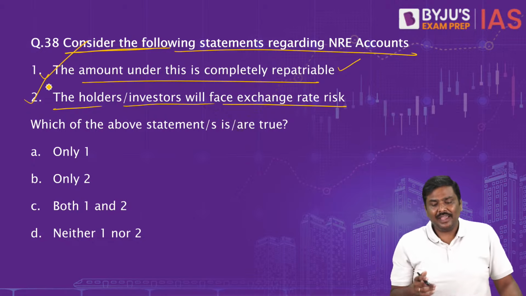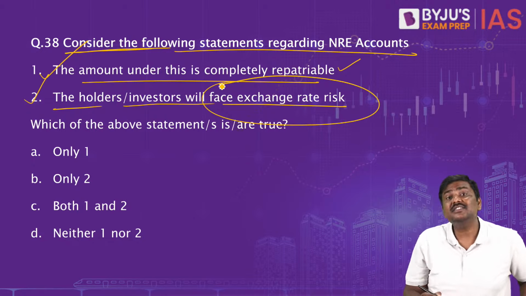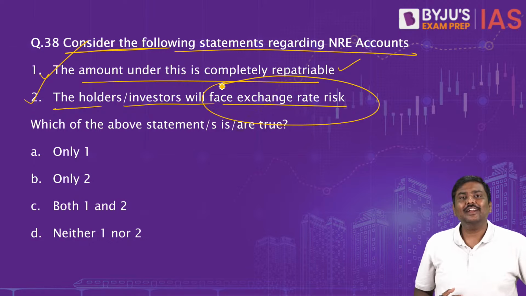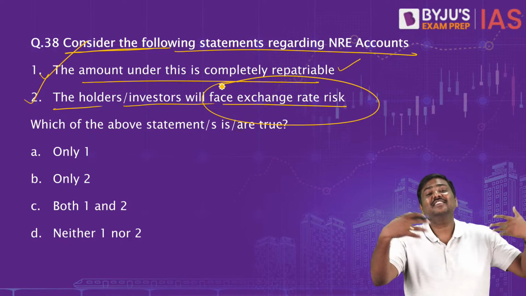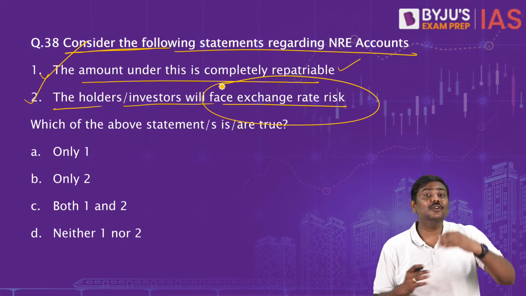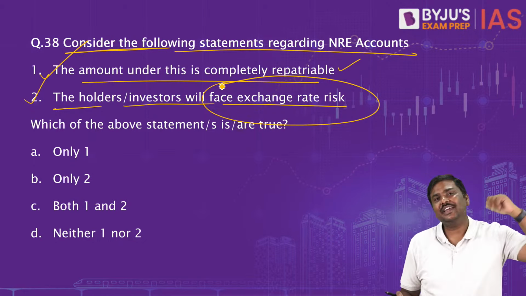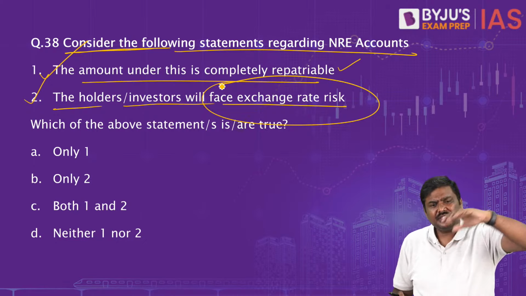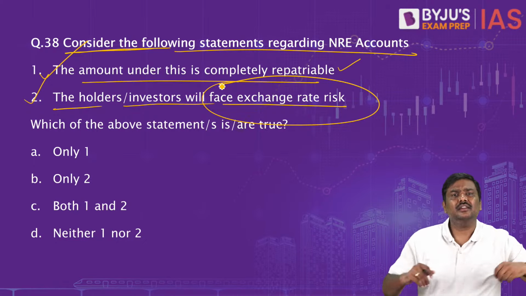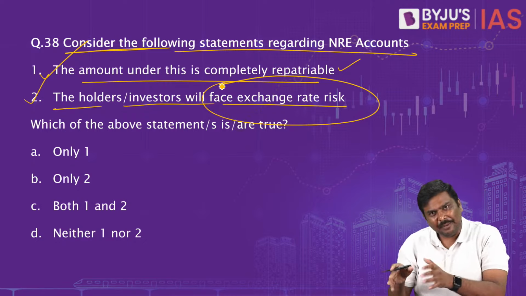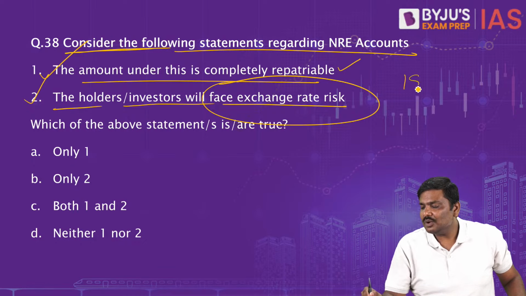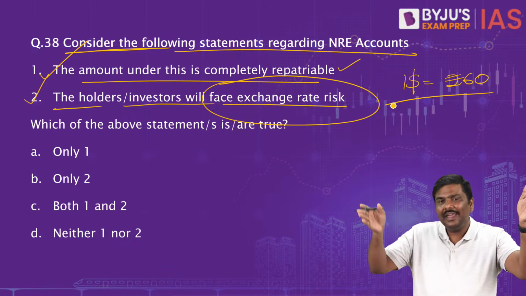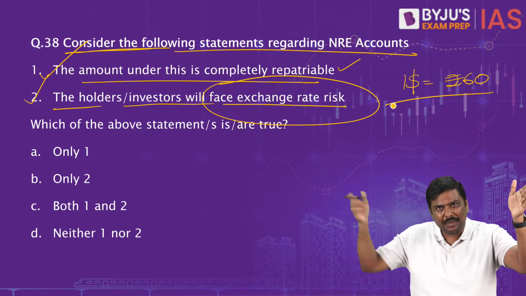So now tell me, will you face exchange rate risk or not? Of course, yes. Imagine you are the foreign investor, an NRI sitting in the USA. You will bring, let's say, $10 million and keep it in these particular deposits. When you brought it, the exchange rate was $1 equal to 60 rupees, which means you kept 60 rupees for every dollar in the bank account.